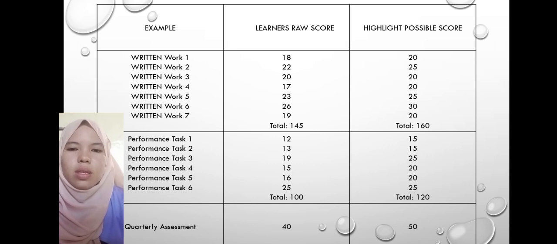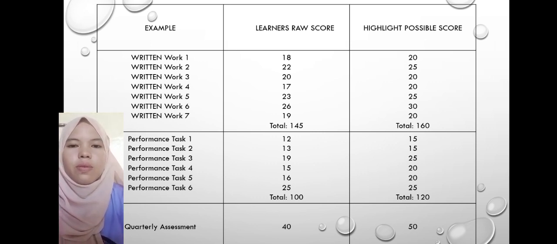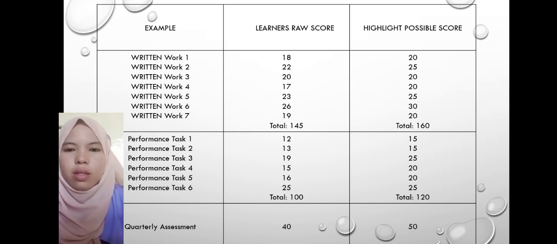These are the examples. In written work, we have 1 to 7 scores. So the total of raw score is 145, and the highest score total is 160. And the performance task, we have 1 to 6 performance tasks, and the total of raw score is 100, and the total of highest score is 120. And in the quarterly assessment, we have a raw score of 40, and the highest score is 50.